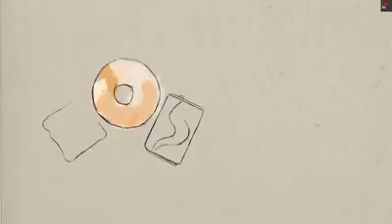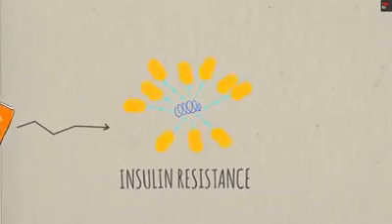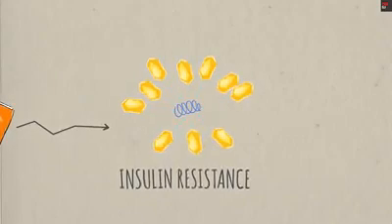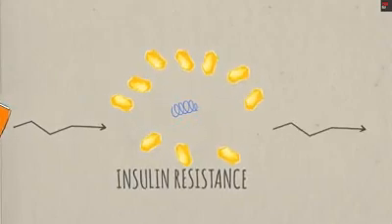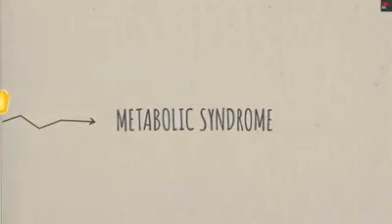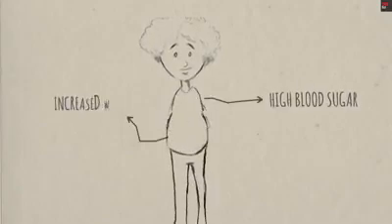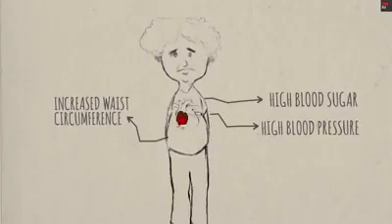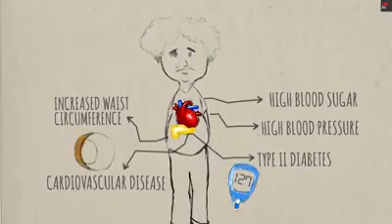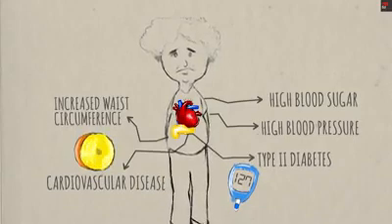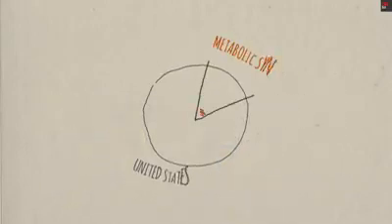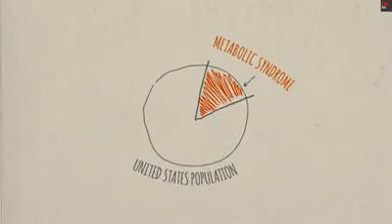Chronically consuming a lot of carbohydrates may lead to insulin resistance, and many scientists believe that insulin resistance leads to a serious condition called metabolic syndrome. That involves a constellation of symptoms, including high blood sugar, increased waist circumference, and high blood pressure. It increases the risk of developing conditions like cardiovascular disease and type 2 diabetes. And its prevalence is rapidly increasing all over the world. As much as 32% of the population in the U.S. has metabolic syndrome. So let's get back to your diet.